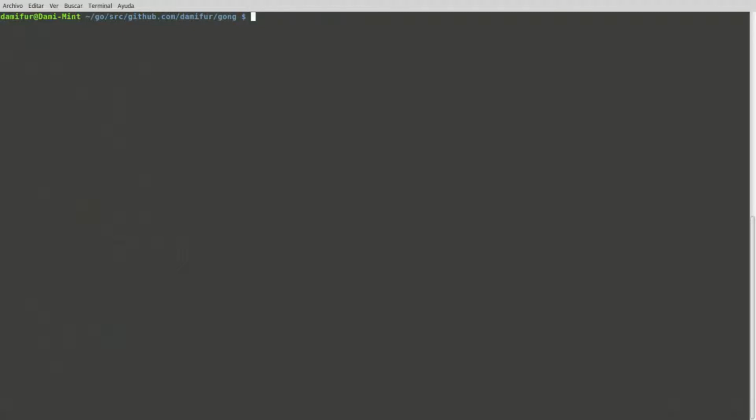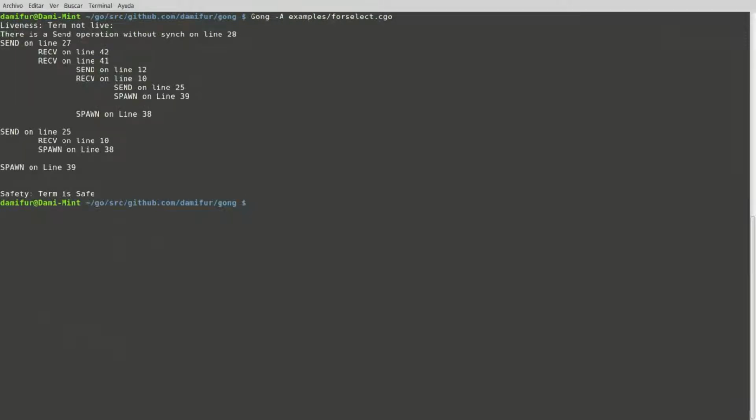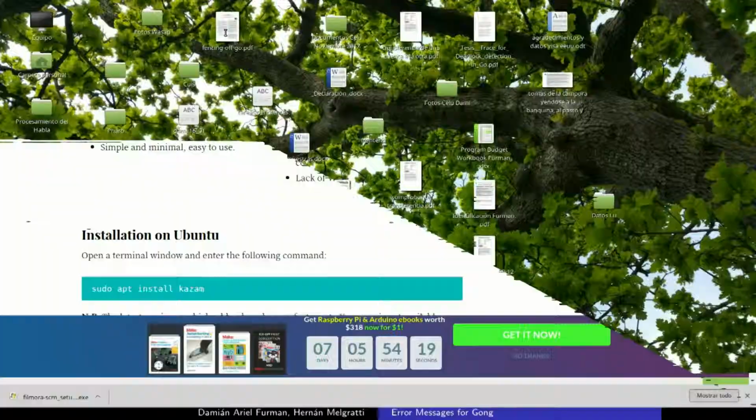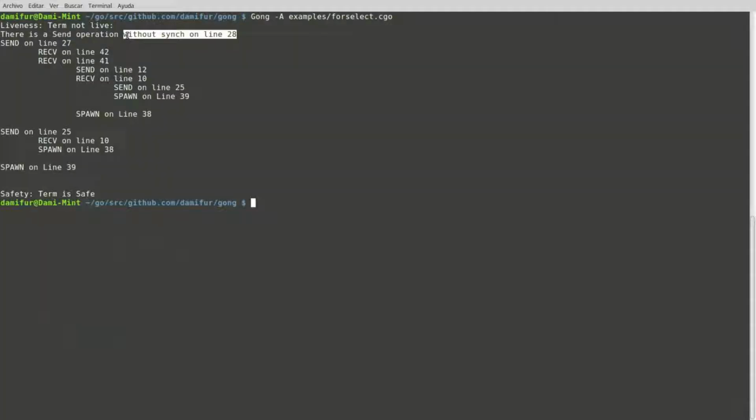If we check the result of executing Gong after the changes we did, we can see an error message displaying that there is a send operation without synchronization on line 28. A trace of the previous execution leading to the error encountered is also provided.